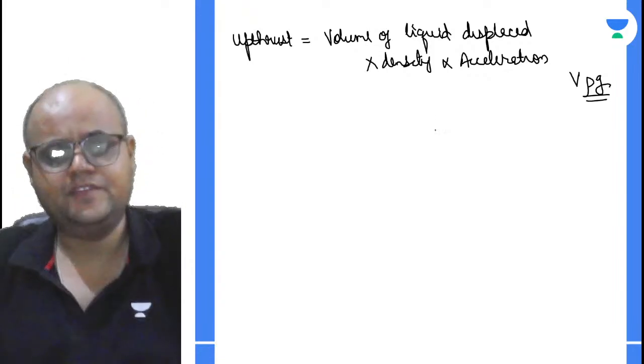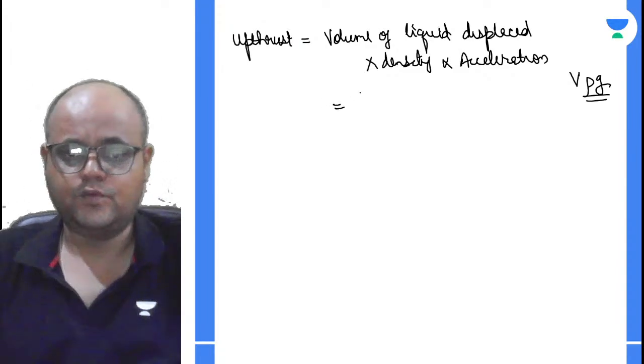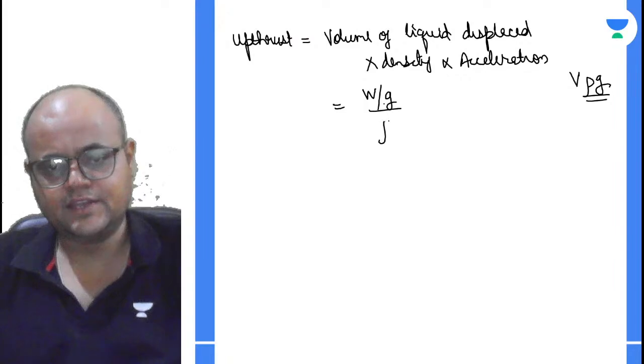My volume of the liquid displaced will be equal to the volume of the solid. इतना ही volume displaced होगा.